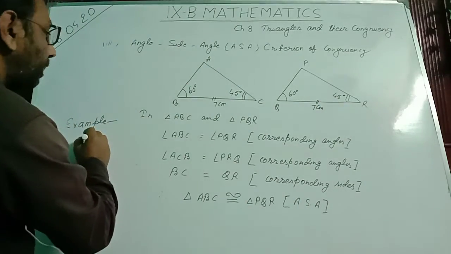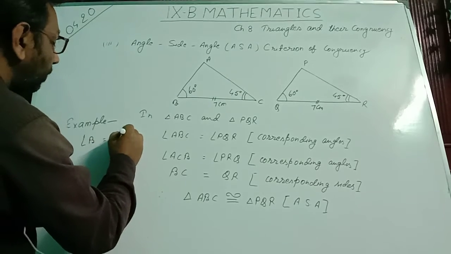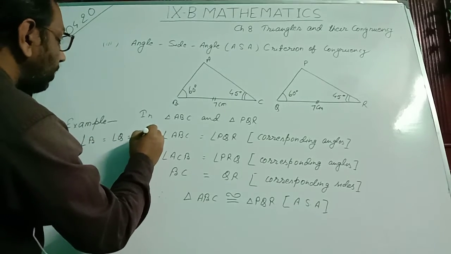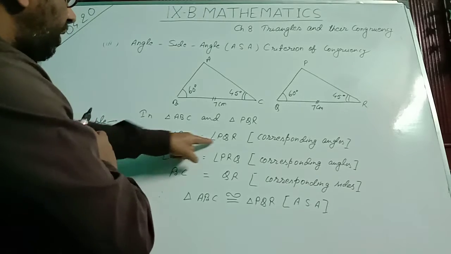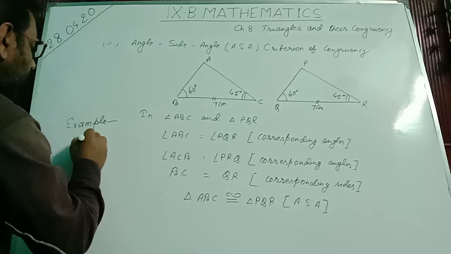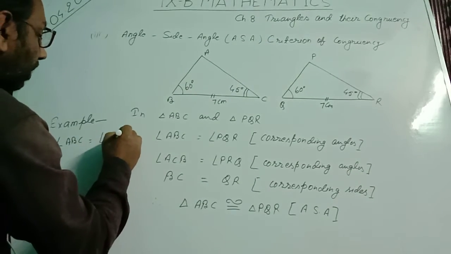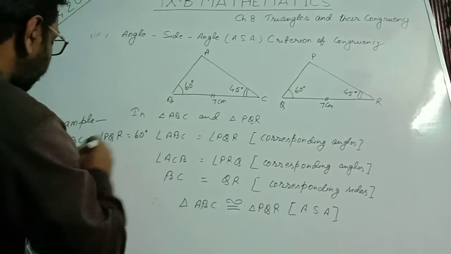What are we getting? Angle ABC equal to angle PQR equal to 60 degree.